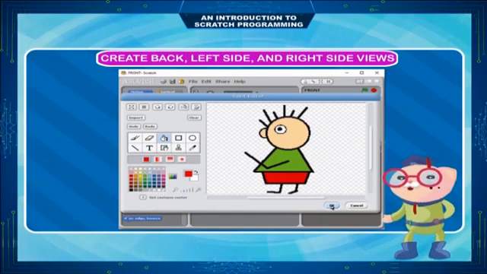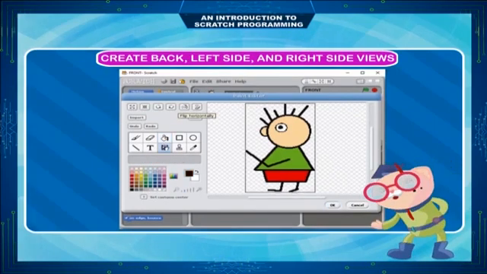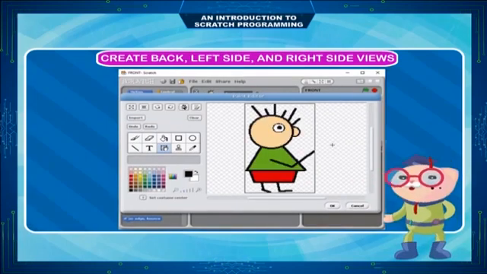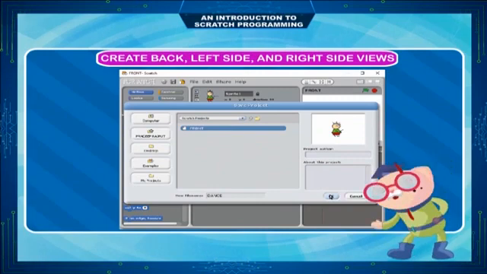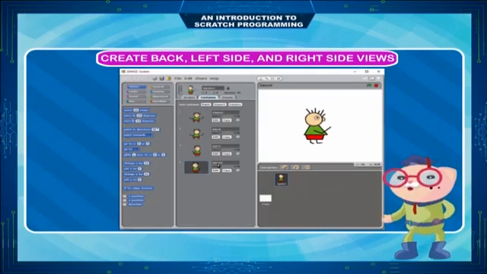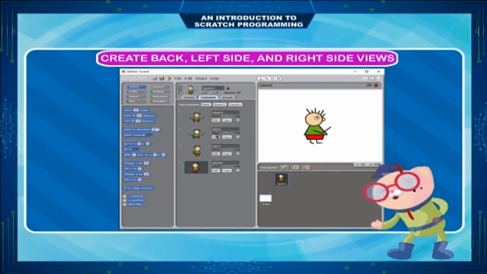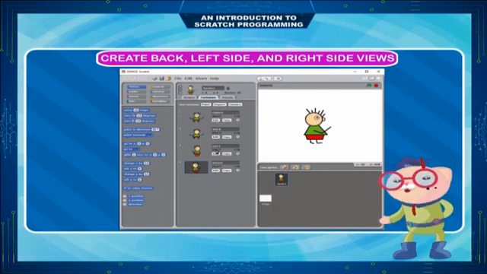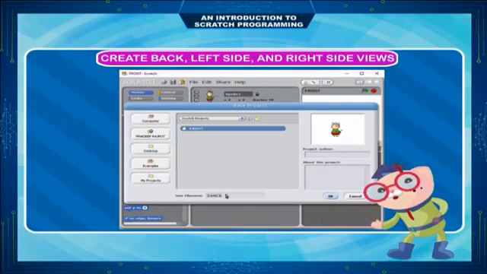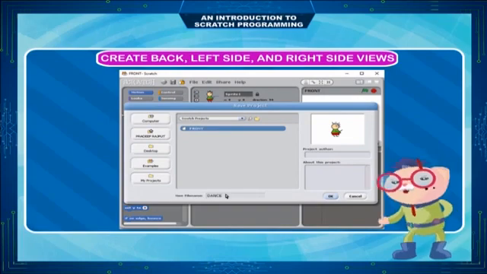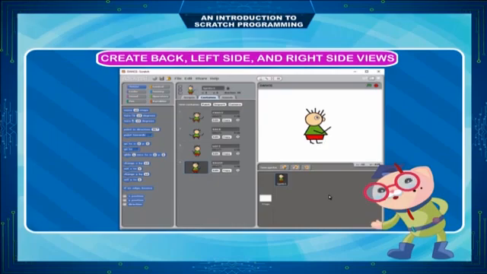Click OK to save and rename this costume as Facing Left. Copy the costume facing left and click to flip the figure horizontally. Click OK to save and rename the costume as Facing Right. We've just created 4 costumes for the same sprite: front, back, facing right and facing left. Click Save button and at the bottom of the Save project window, enter Dance as file name. Then click OK button. Your sprite editor should look like this.